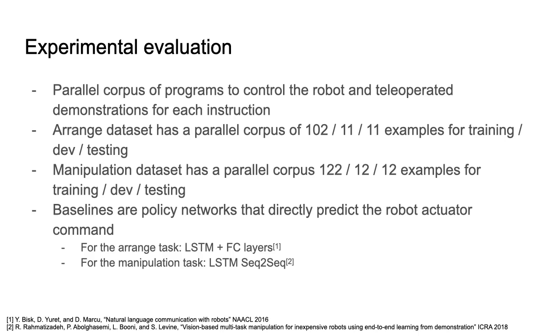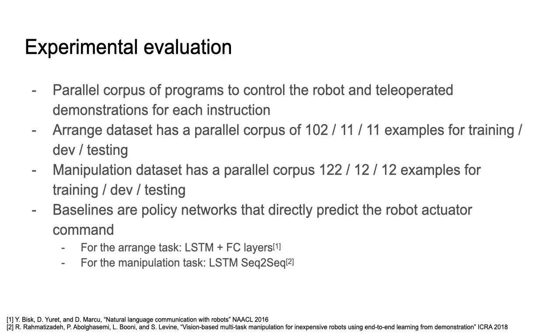The baselines are policy networks that directly predict the actuator command. For the arrange task, an LSTM processes the tokens of the input instruction, and it's followed by several fully connected layers. At the end of that, we get the positions of all of the objects, which are taken by a separate routine to control the robot to move the objects to the position specified by the model.